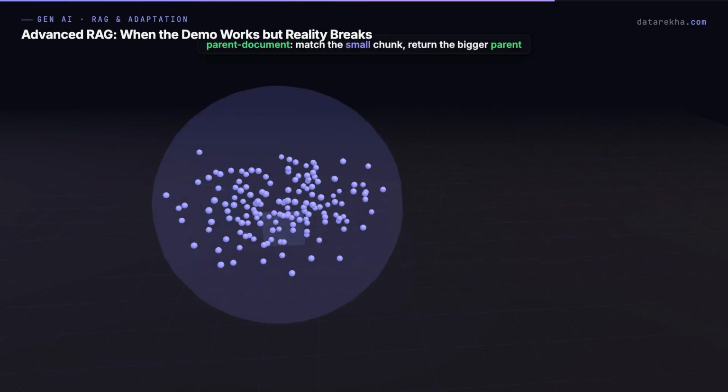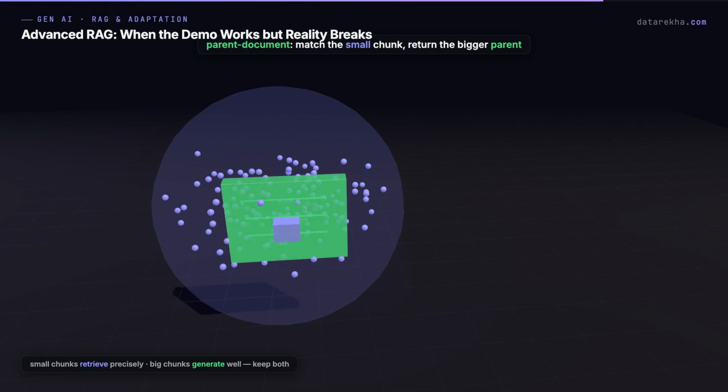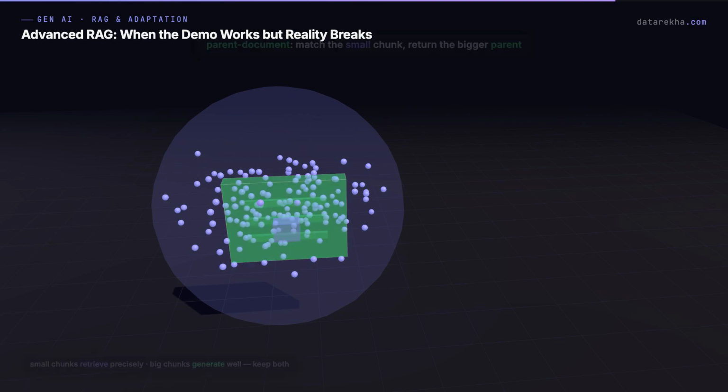One last tension, small chunks retrieve precisely. Big chunks generate well because the model has room to think. Parent document retrieval refuses to choose. Match on the small chunk, then swap it for its larger parent before answering. Precision and context, both.